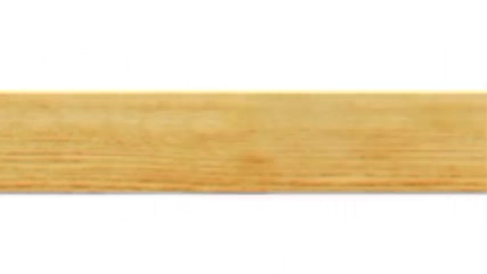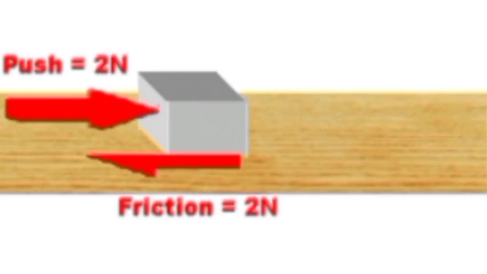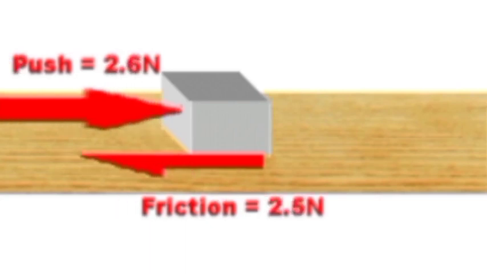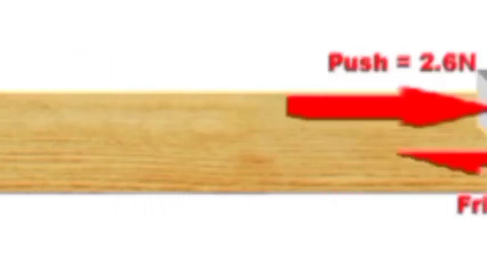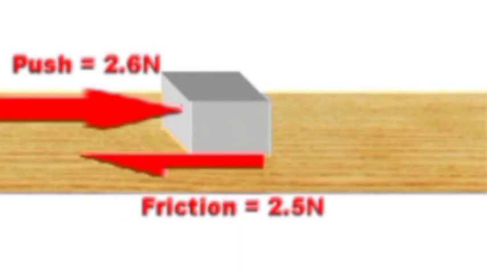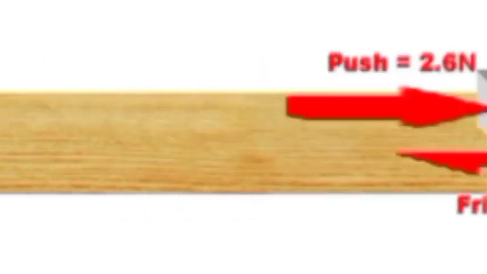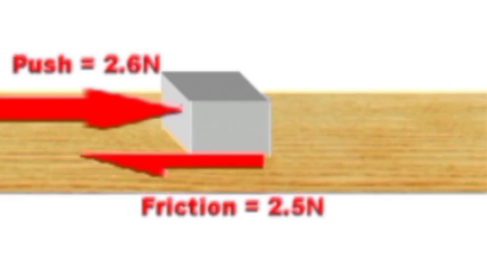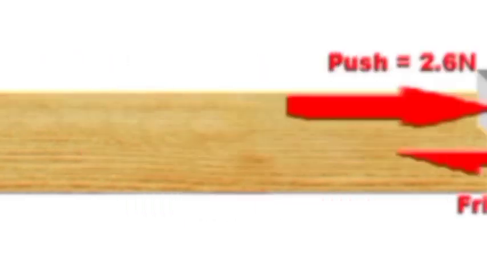When the object starts to move, the force which comes into play oppositely is what we call kinetic friction. You can observe clearly here, there is a push of 2 Newton and it is increased from 2.5 Newton to 2.6 Newton. But the opposing force stopped at 2.5 Newton.